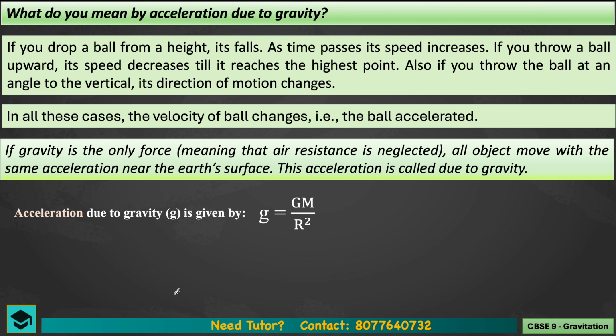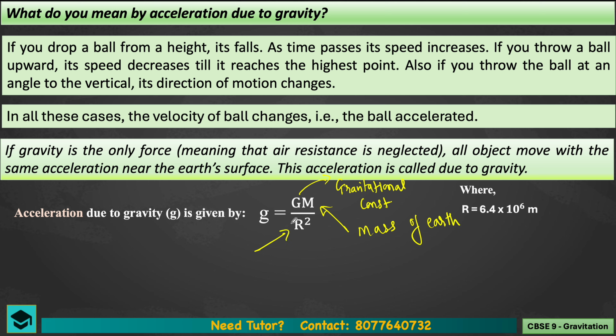Now the question arises, what is capital G? Capital G stands for the universal gravitational constant. I think you must have studied it. What is M over here? It is the mass of the earth. And R is the radius of the earth. Is it clear? Capital R stands for the radius of the earth.